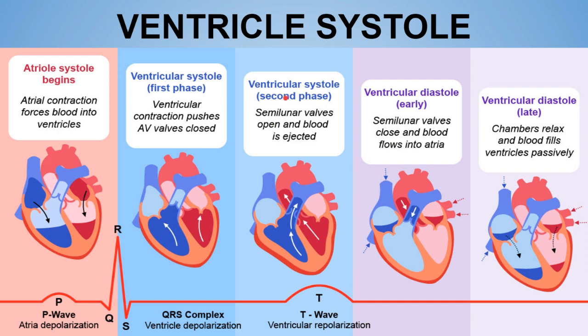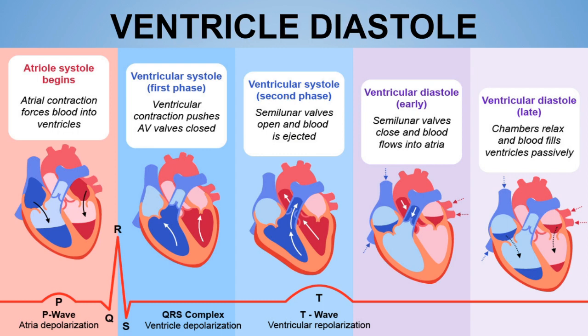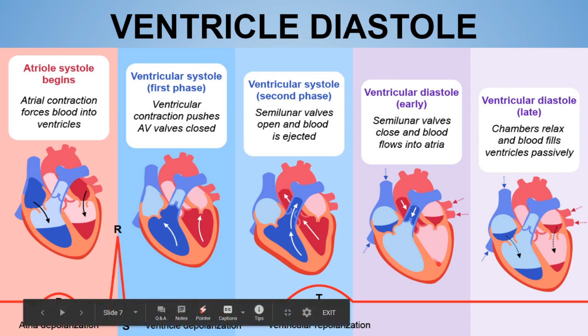Now the next phase we have is the ventricular diastolic phase. Okay, now what happens in the ventricular diastolic phase? In this we have two further phases, as you can see, early and late. This early ventricular diastolic phase is also known as the protodiastolic phase. What happens over here is the ventricles relax, as the name says, ventricular diastole. So the ventricles basically relax.